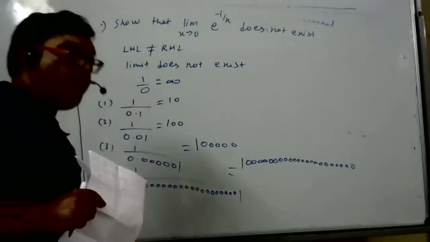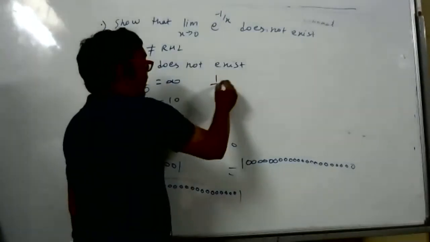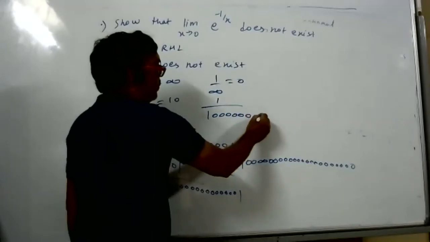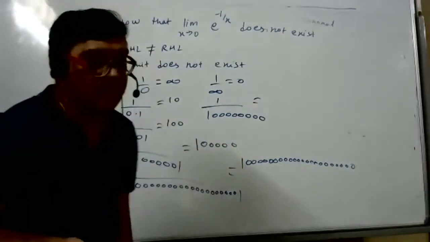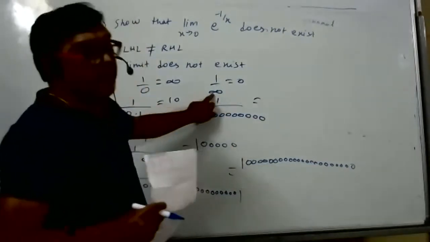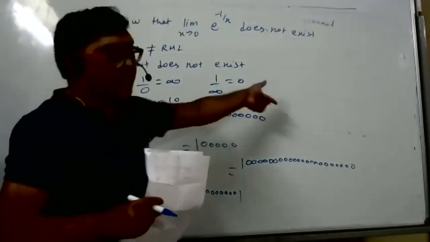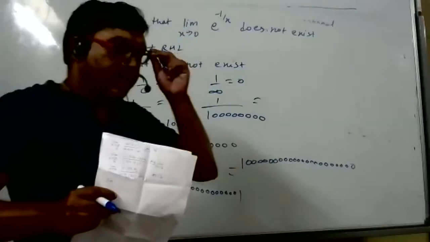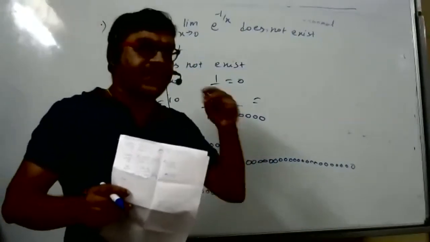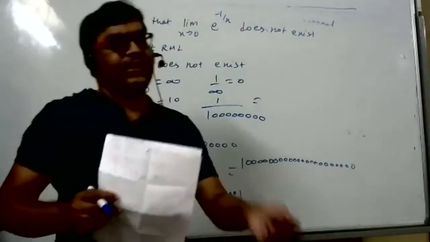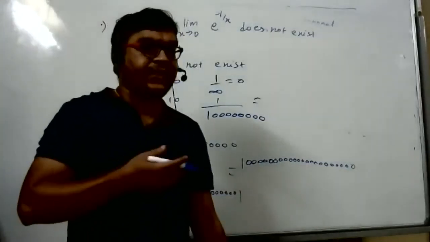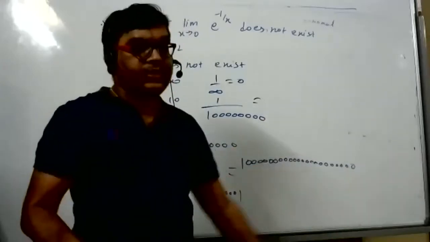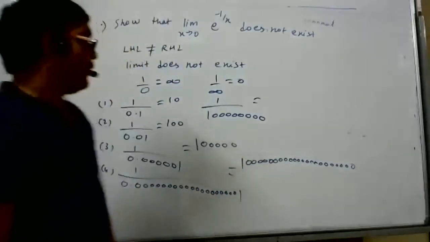Opposite of this, we can say why 1 by infinity is 0. Because 1 by a very big number is how much? Very small. When the denominator is really very huge, infinity, countless, and you divide, it is almost equal to 0, very close to zero. Here we can use limits, or just approximation or understanding. It is almost 0, and almost 0 means it is 0 only, because you will never reach infinity. Infinity means however big a number you can imagine, more than that. So it will be equal to 0 only. This way, by example, we can understand.